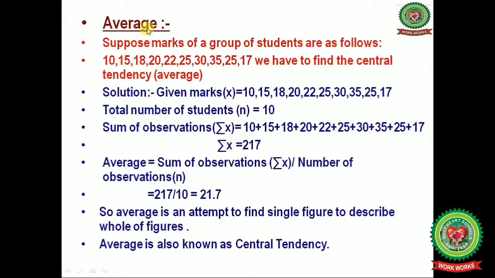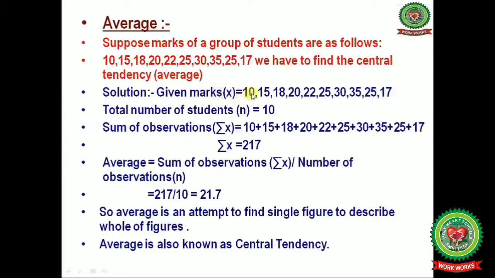Now, next is average. Let us understand the meaning of average with the help of an example. Suppose marks of a group of students are as follows, that is 10, 15, 18, 20, 22, 25, 30, 35, 25, 17, and we have to find the central tendency, that is average.